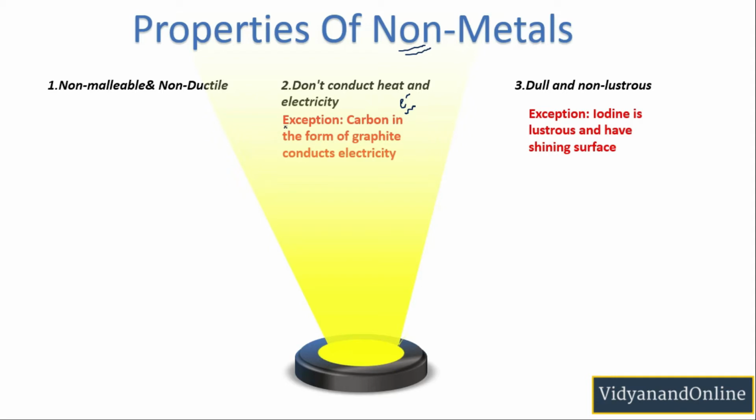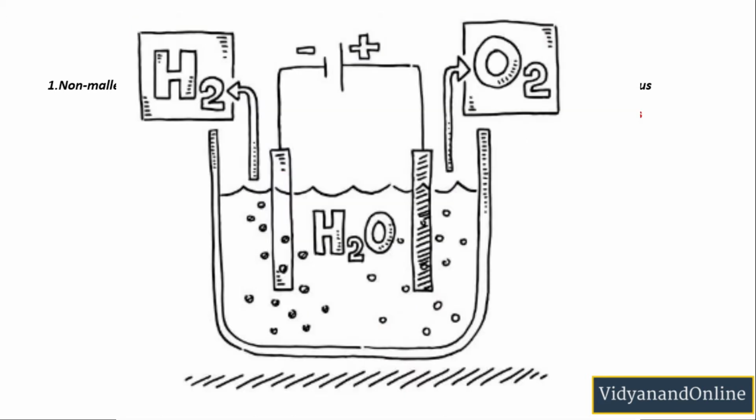But here is an exception. Carbon in the form of graphite actually conducts electricity and is used as electrodes.